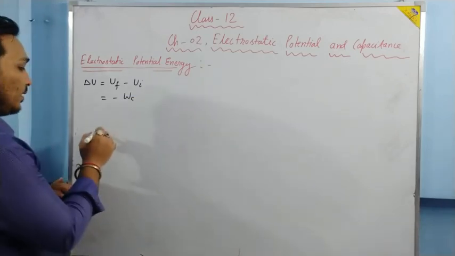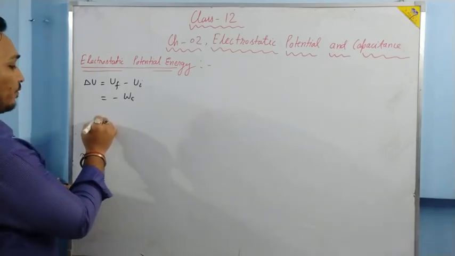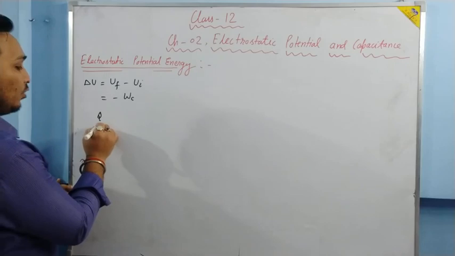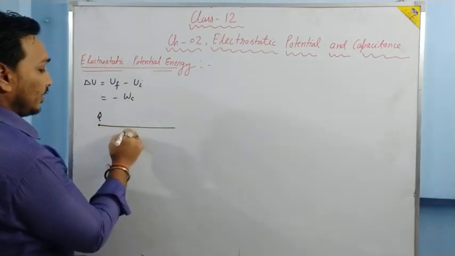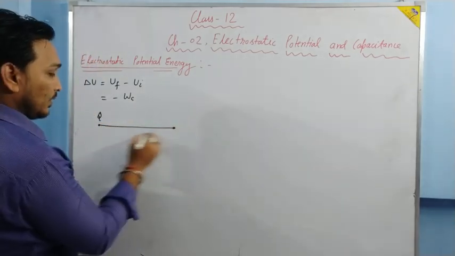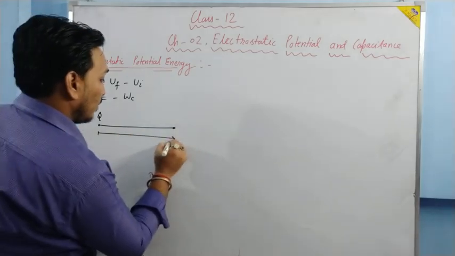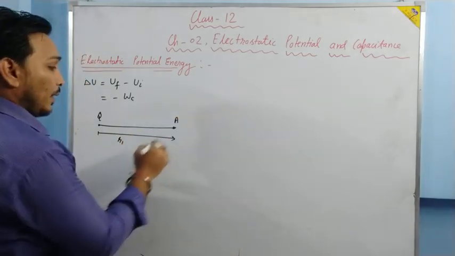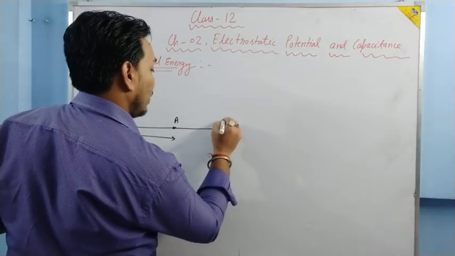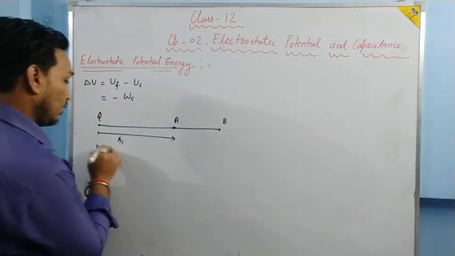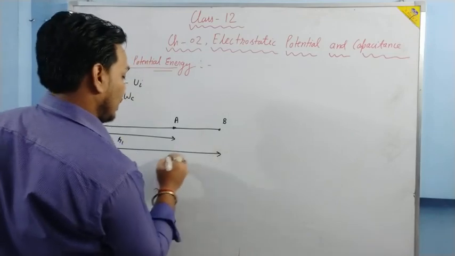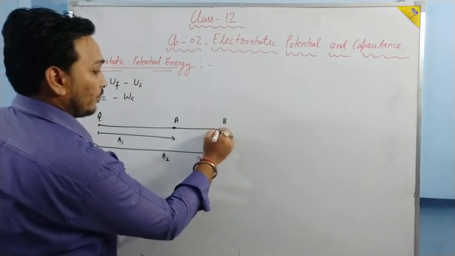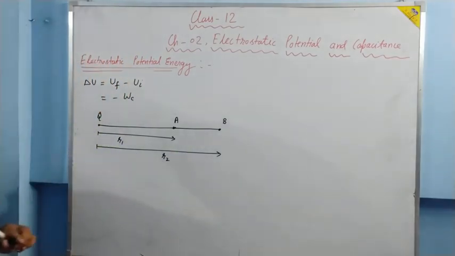Suppose there is a charge which is capital Q, and at a distance r1 from here there is a point A, and there is a point B which is at a distance r2. Is it clear?